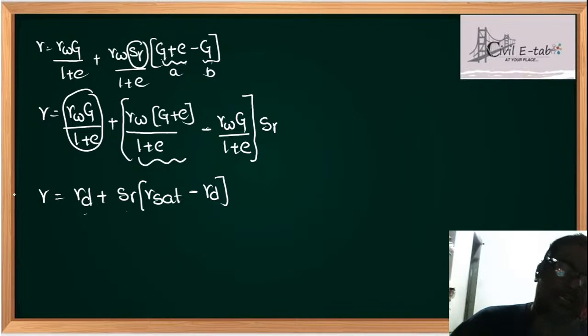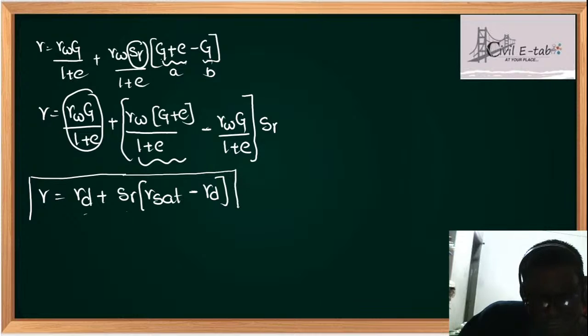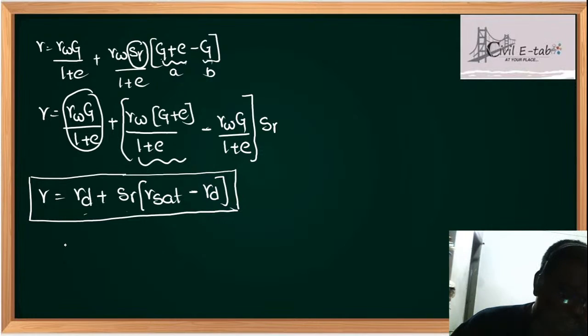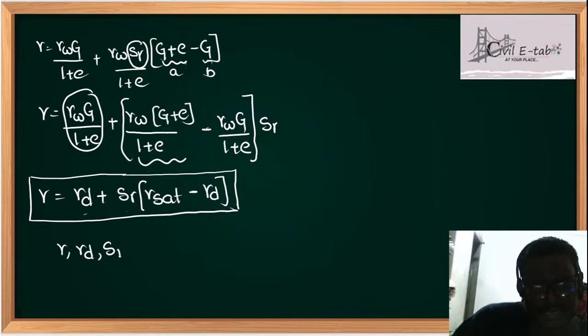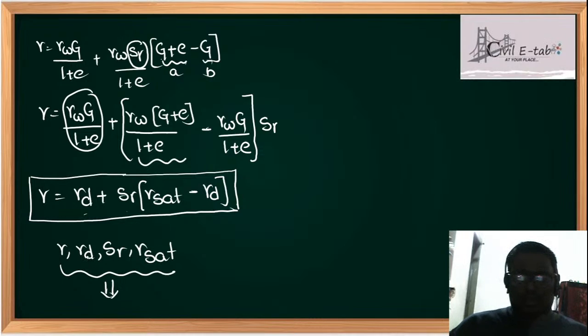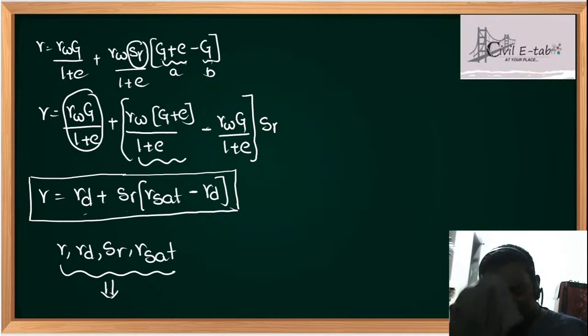This is another important formula. Okay, but students, you need not remember this formula, but they can ask you. They can ask: can you explain the relationship between gamma_d, S_r and gamma_sat? If they give you the four variables and ask you the relation between them, then in that case you should be clear about those relations. That is why I have derived this relation.